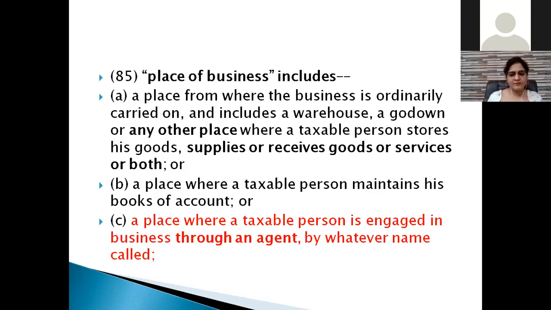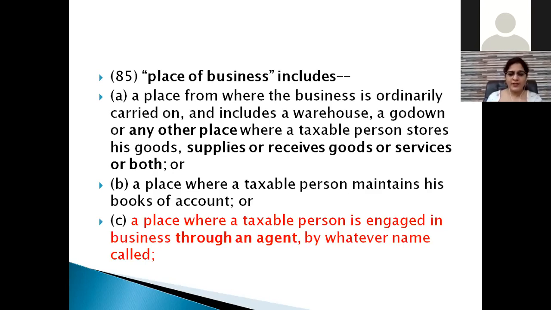Now why am I saying this? Place of business is linked with the agent and principal point. Now look at point number 2(85), clause (c), of the place of business definition under section 2 of the Act. Place of business also includes a place where a taxable person is engaged in a business through an agent.